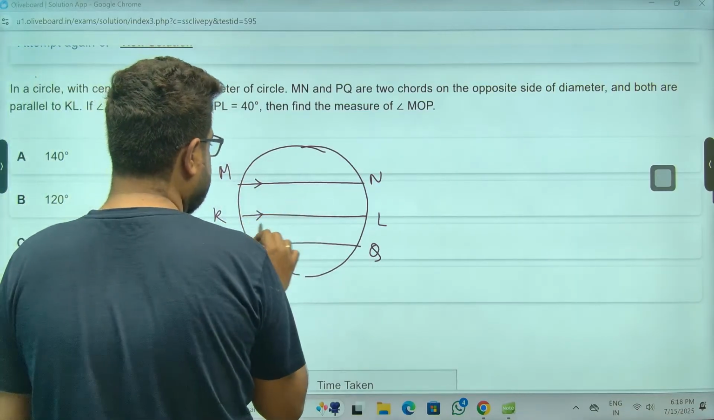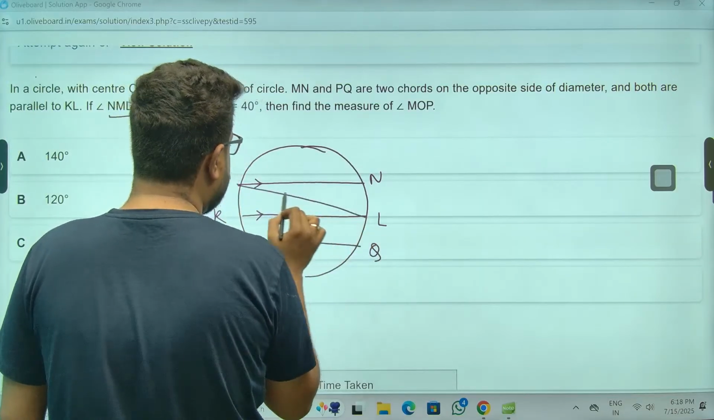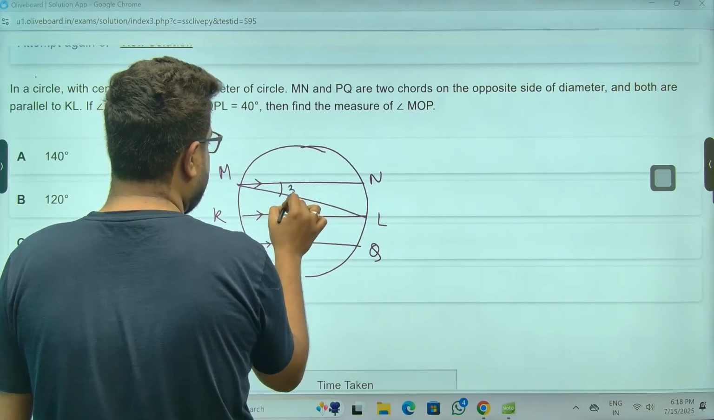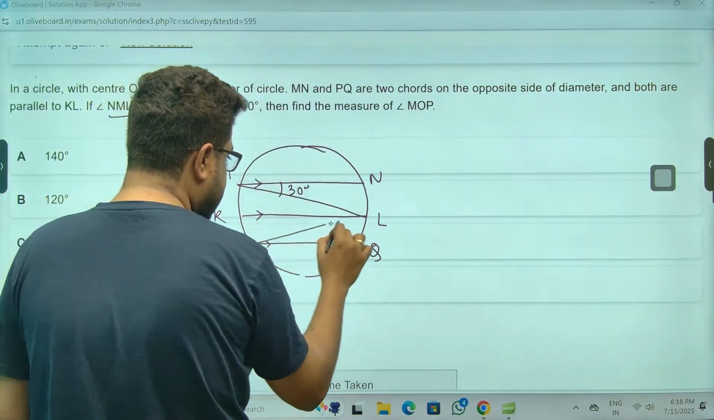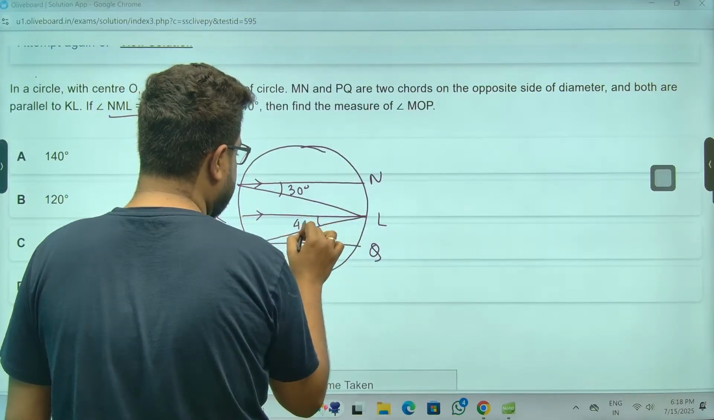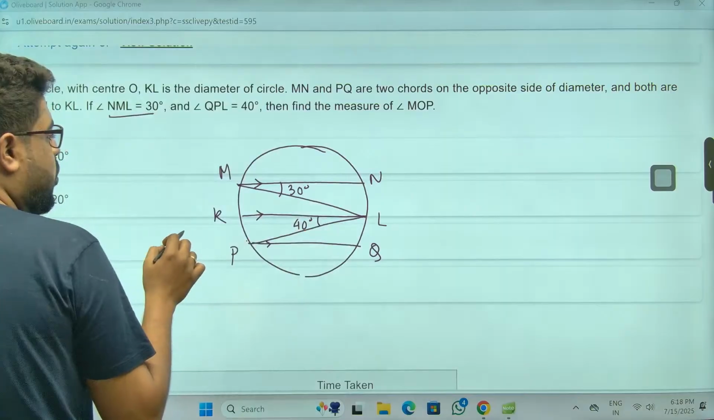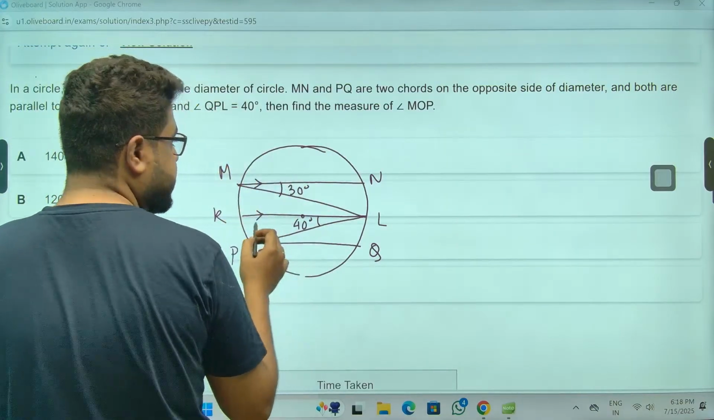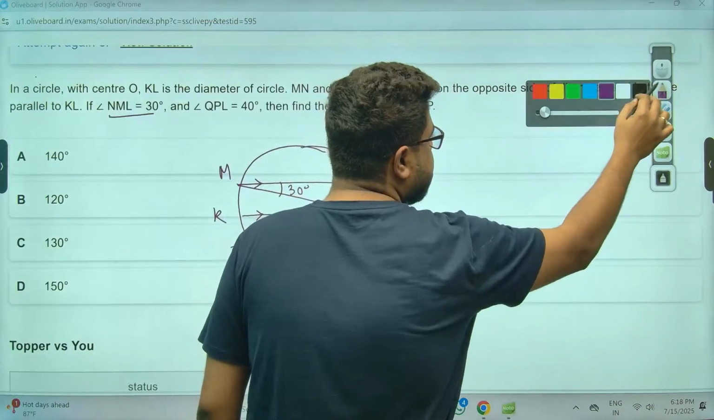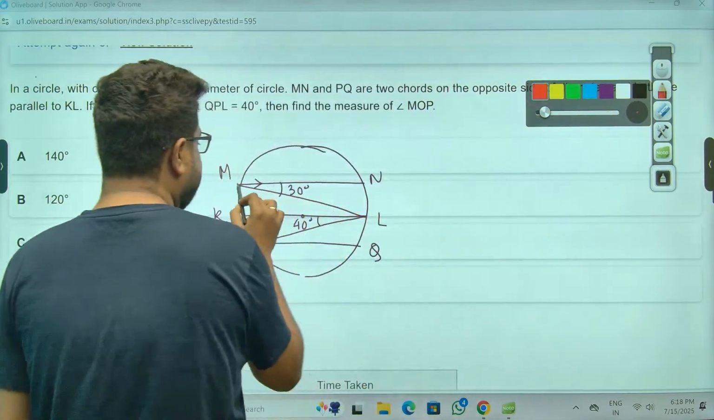NML is 30 degrees. QPL, this one, is 40 degrees. Perfect. O is the center, so they are asking us to figure out MOP. It will be 70 degrees.